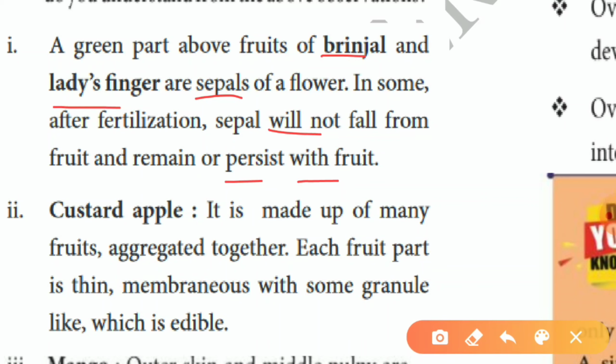Next we discuss the custard apple. It is made up of many fruits aggregated together. Aggregate means joined together. Each fruit part is thin, a delicate membranous structure, the white color part, no? That is given here. Membranous with some granules, which is edible. Which part is edible? The thin membrane-like structure, no? The white color part is the only edible part.